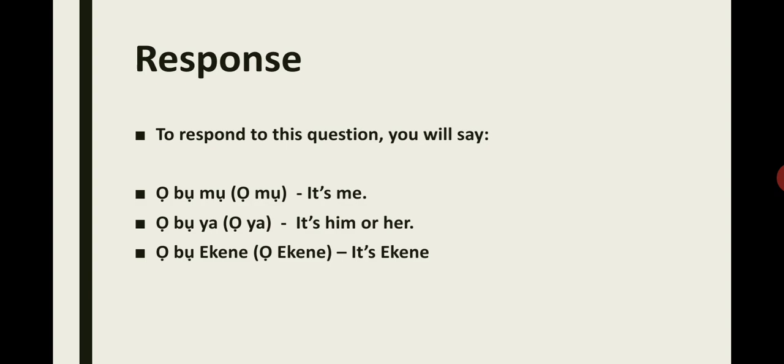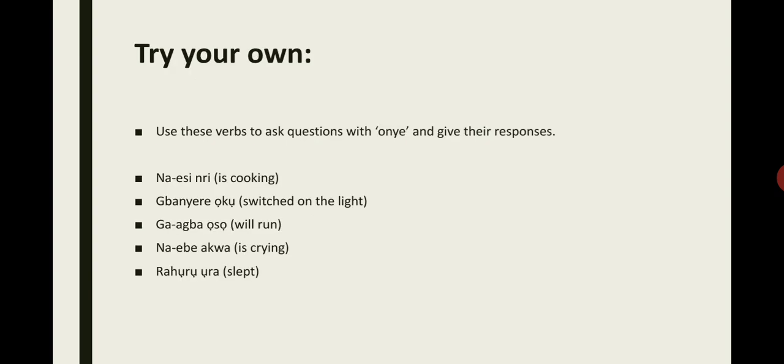I'd like you to really take time and practice this and get used to it before we continue with the next question words. Now, for you to really practice, use the verbs here to ask questions with onye and give their responses. The first one is na-esi nri, gbanyere ọkụ, ga-agba ọsọ, na-ebe akwa, rahụrụ ụra. So you go and practice asking questions with these verbs, using onye, and also get their responses.